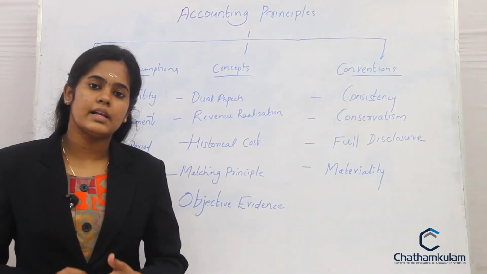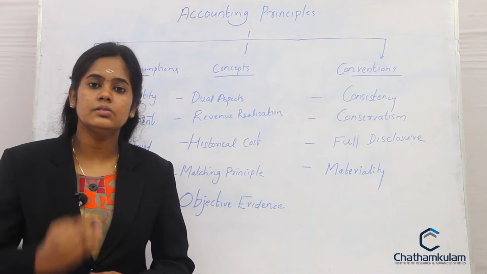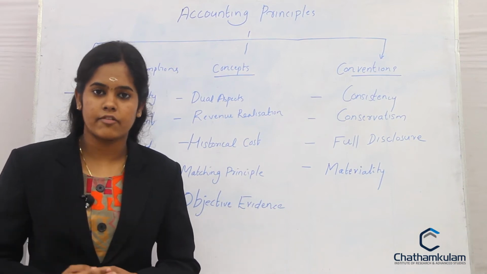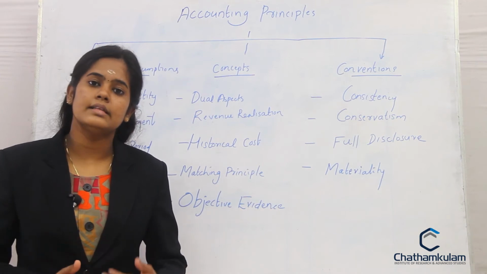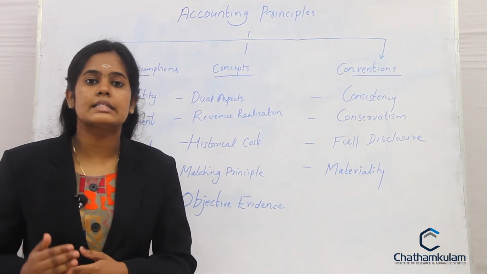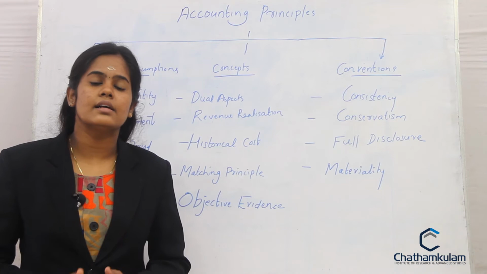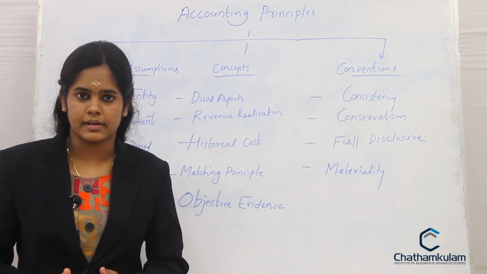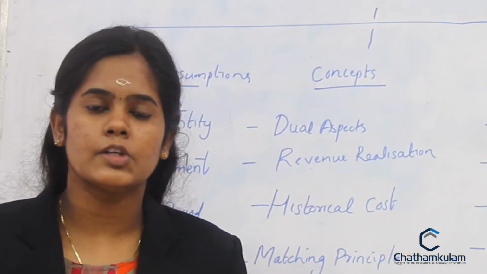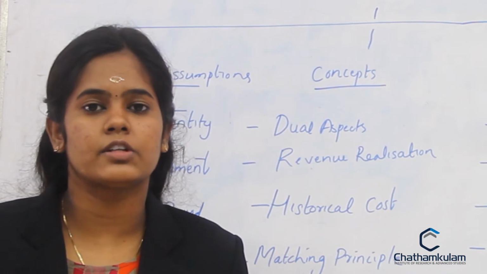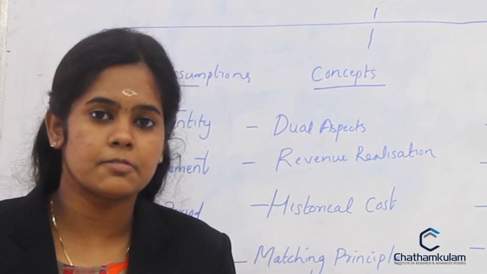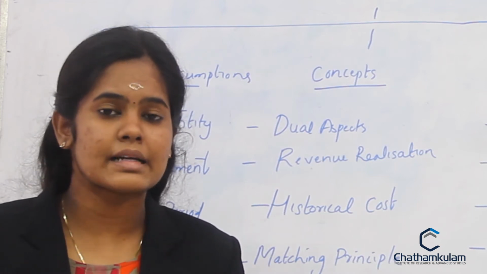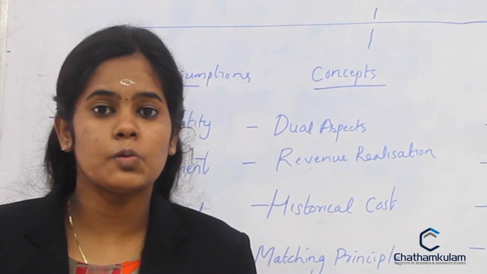First, dual aspect concept. According to this principle, for each and every transaction recorded, there are two aspects. One is debit aspect, next one is credit aspect. So for a single transaction there are two aspects. For example, when Raju purchased machinery worth rupees 50,000, it is a single transaction, but there are two aspects.